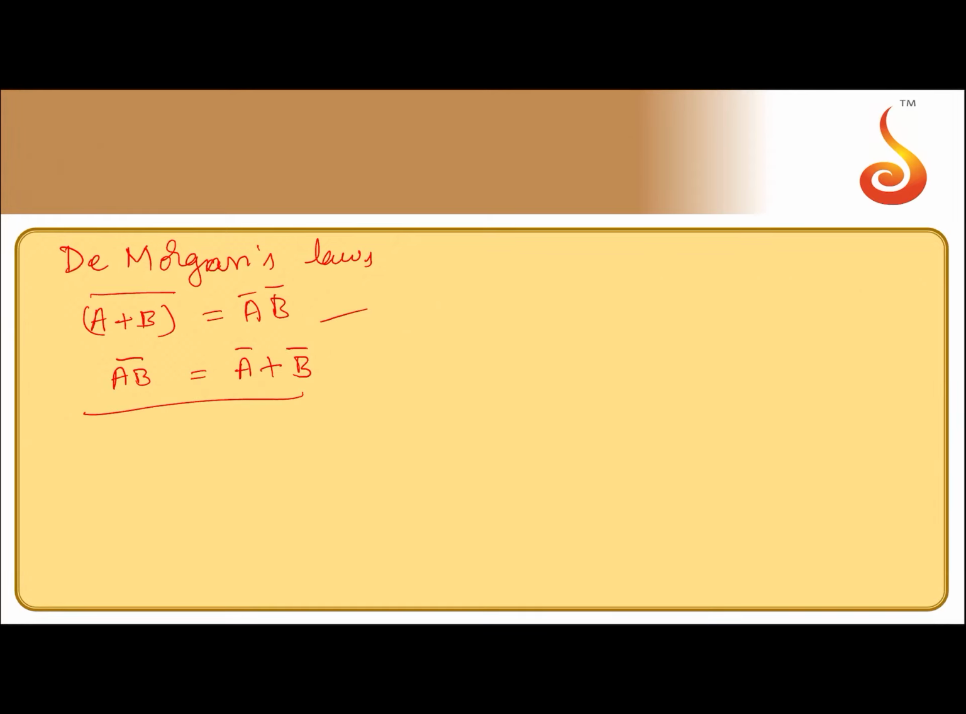Here we come across one more thing called De Morgan's laws. According to De Morgan's laws, (A plus B) whole bar is equal to A bar B bar. (AB) whole bar is equal to A bar plus B bar. So these are called De Morgan's laws.